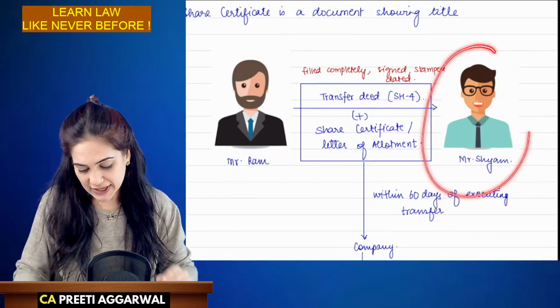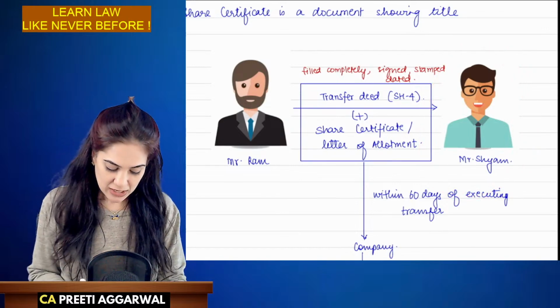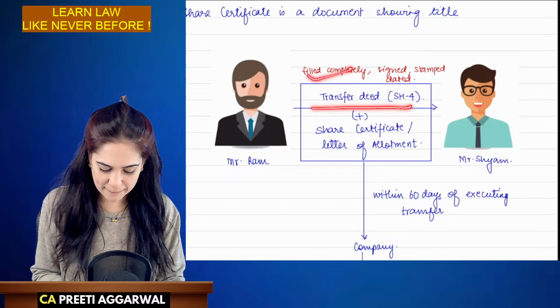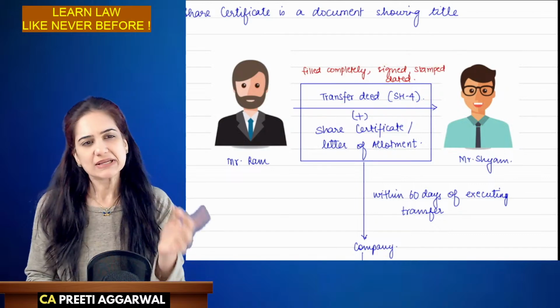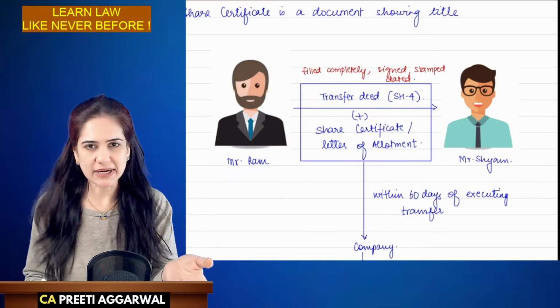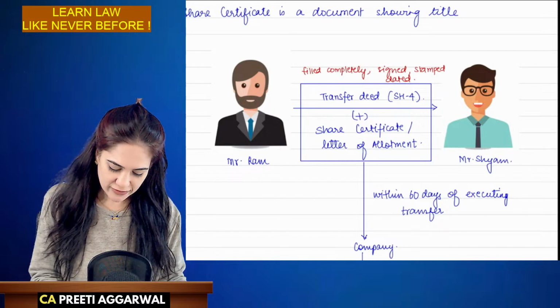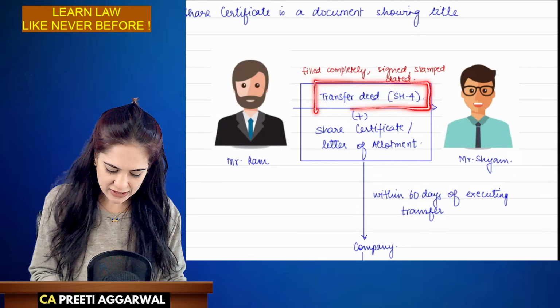We will mention the details of the transferee, his name, address, occupation, if any. You have to pay stamp duty on transfer. Stamp duty is a percentage which you will find in the stamp act of your state. So it will be stamped, it will be dated. That transfer deed in form SH4.